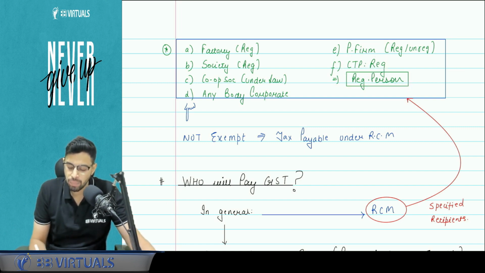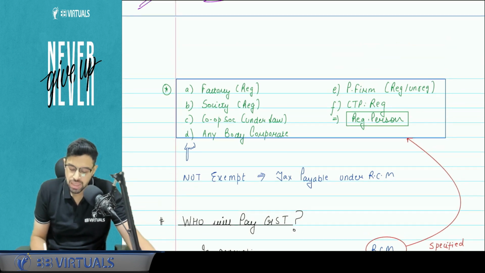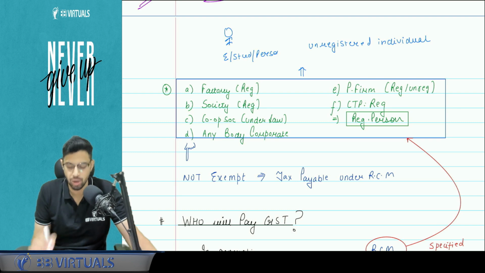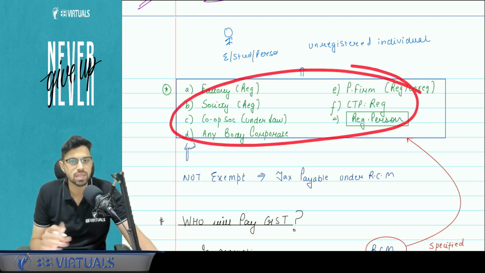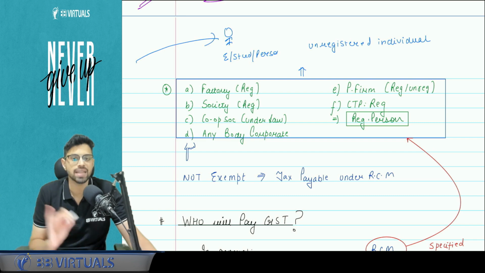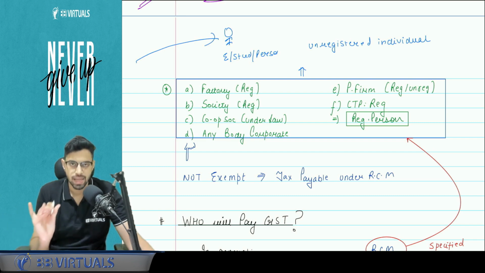So if you apply basic logic, apart from these people, who is left is the unregistered individual. Unregistered means not registered under GST. So for example, tomorrow I'm a normal employee, a normal student, a normal person who is not linked to any of these clauses. I'm not registered, I'm not a company, I'm not a firm, I'm not a society, and I take GTA service, that is exempt. Are you getting it?